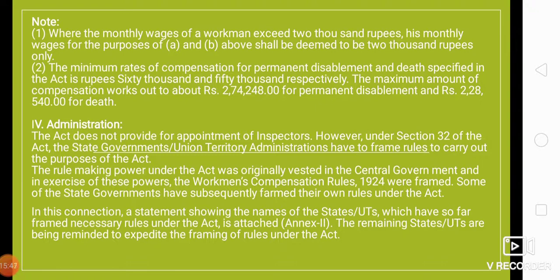The minimum rate of compensation for permanent disablement and death specified in the Act is rupees 60,000 and 50,000 respectively, right? For the permanent disablement and death, that is 60,000 and 50,000 respectively. The maximum amount of compensation works out to about rupees 2,74,248 for permanent disablement and rupees 2,28,540 for death, right?